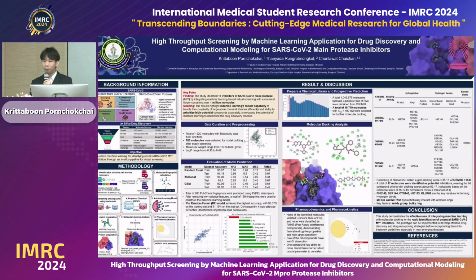So to conclude our work, this study highlights the power of machine learning in accelerating drug discovery. It identified 17 potential SARS-CoV-2 main protease inhibitors with favorable properties, offering a scalable framework for fighting future emerging diseases. It also identified the critical Mpro residues for hydrogen bond formation, guiding the future of COVID-19 drug development. Thank you for your attention.